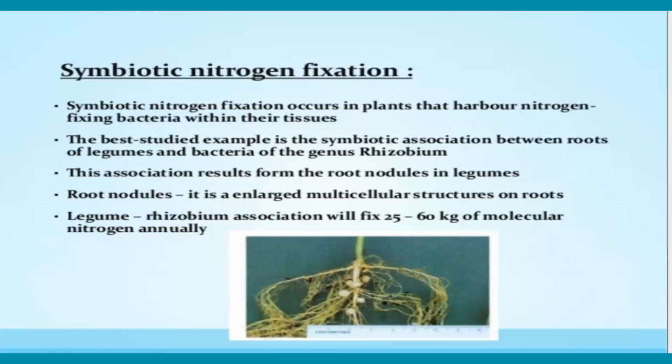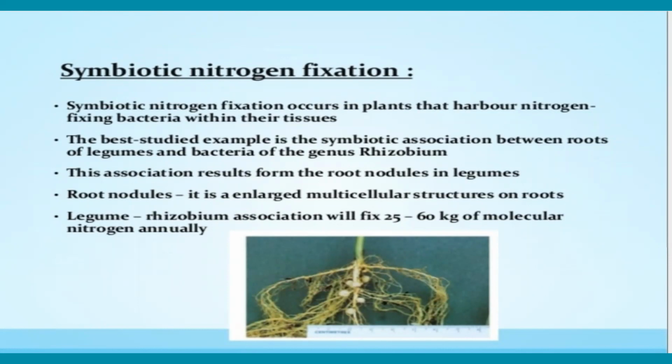The best studied example is the symbiotic association between the roots of legumes and bacteria of the genus Rhizobium. This association results in root nodules in the Leguminosae. The root nodules are enlarged multicellular structures on roots.